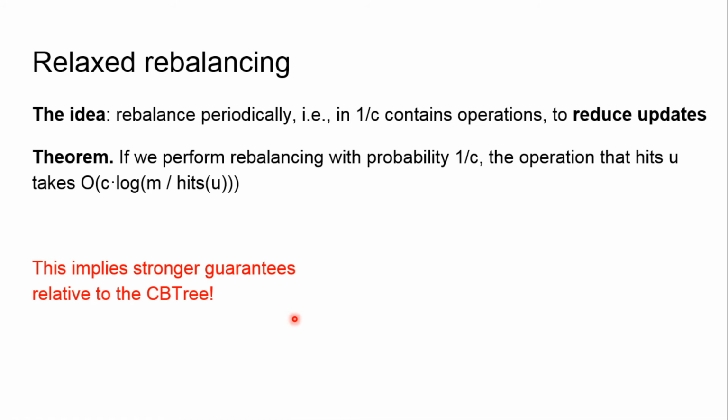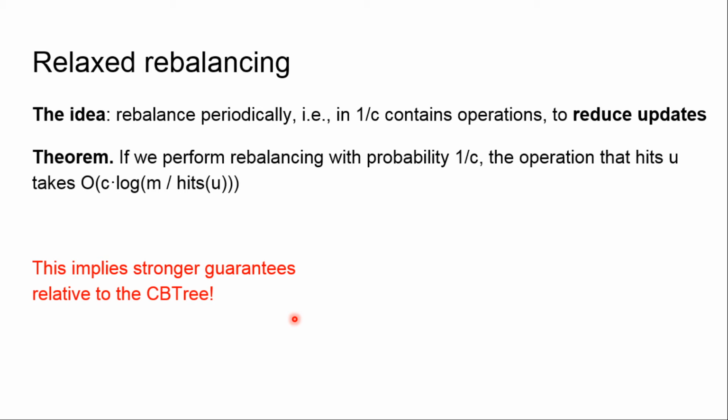So here comes the rebalancing idea. It's pretty obvious that two-way passing has very extra cost. So we kind of want to improve the performance. How to improve it? Let's rebalance periodically. So sometimes we just traverse to an element and do nothing. And with the probability 1 over c, we go backwards and rebalance the tree.